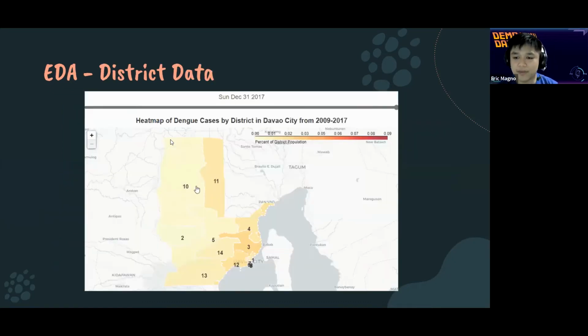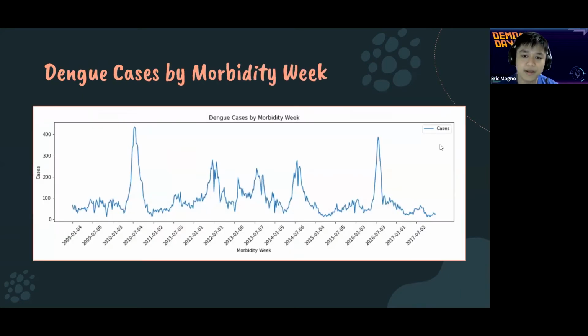So if you check out the Streamlit that's provided, we can actually see a heat map of dengue cases by district in Davao City from 2009 to 2017. You're also able to click each district number to see the population and the name of the district. Next up, we have dengue cases by morbidity week. Here we can actually see the number of cases in each time period from 2009 to 2017.